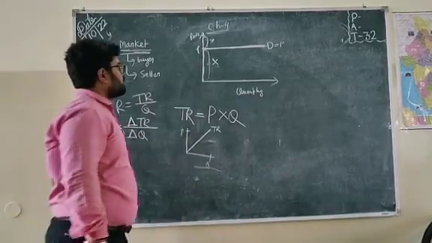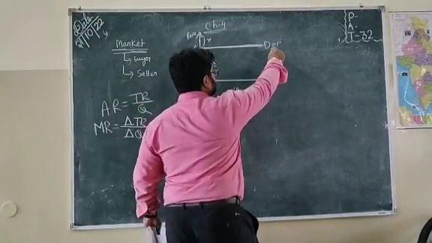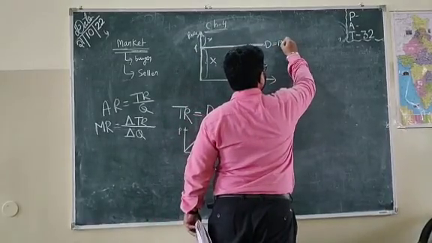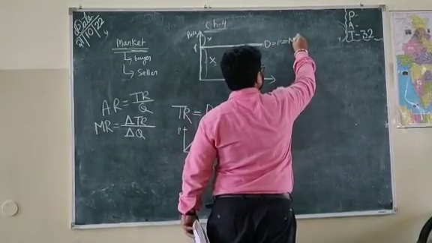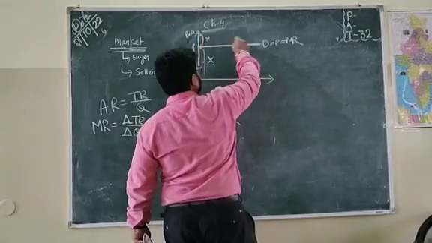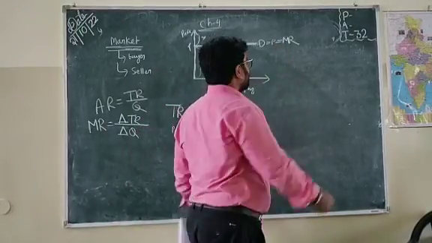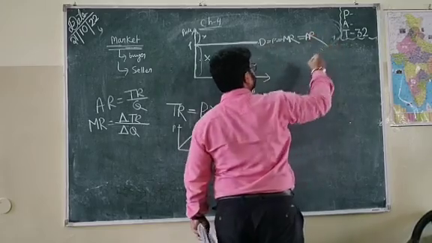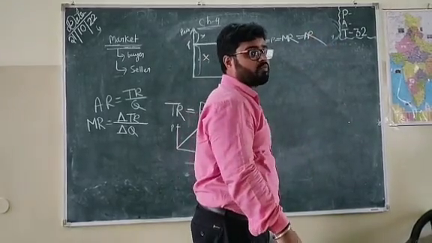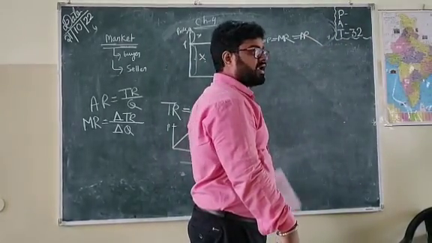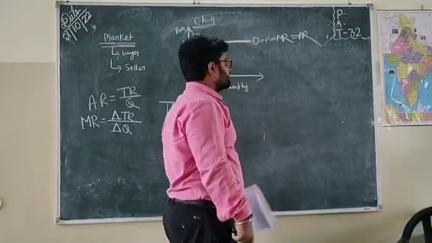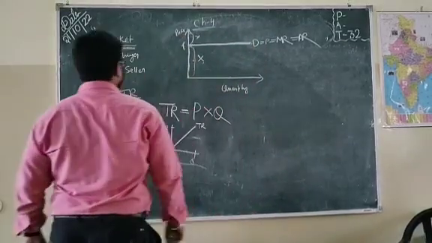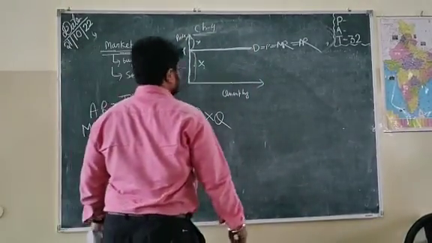Here, marginal revenue is equal to demand. The same line is also marginal revenue, and the same line is also average revenue. This is the graph of an individual firm in perfect competition. Now let's go to the marginal cost curve.